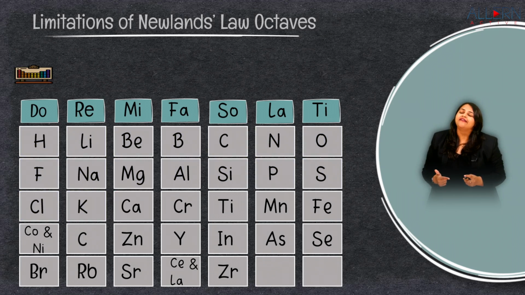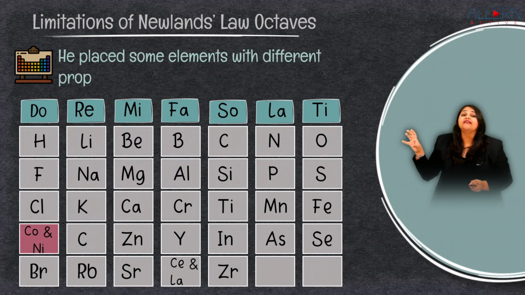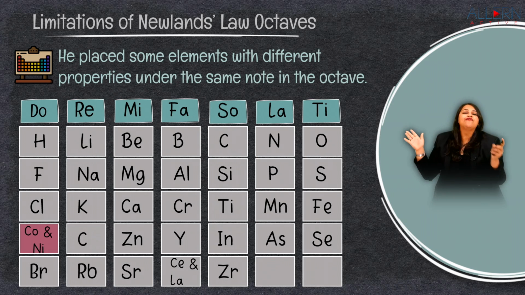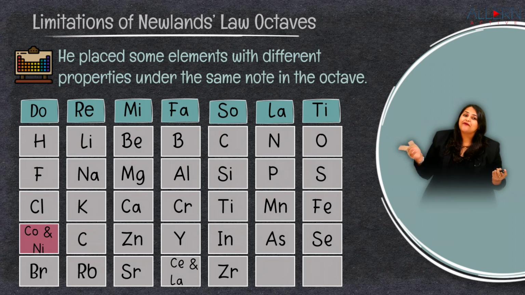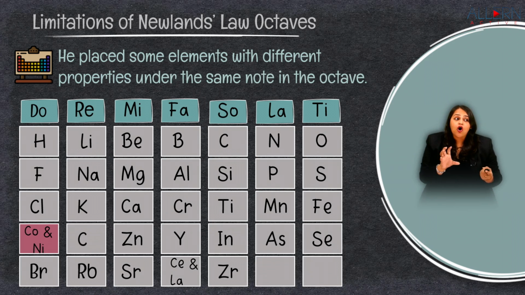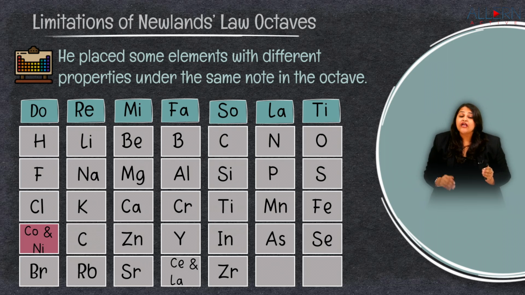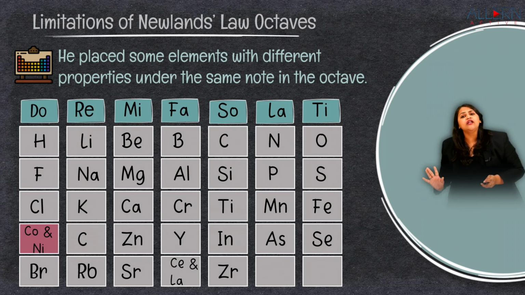The second mistake that he made was that he placed certain elements which had totally different properties under the same note in the octave. It might be because he was not very clear with their properties. He just saw that the atomic masses were somewhere or the other very similar. So that's why he placed them in a single group.